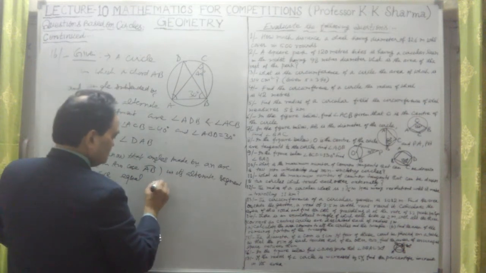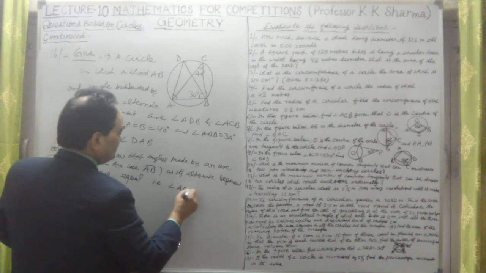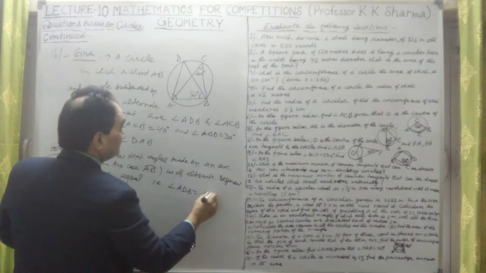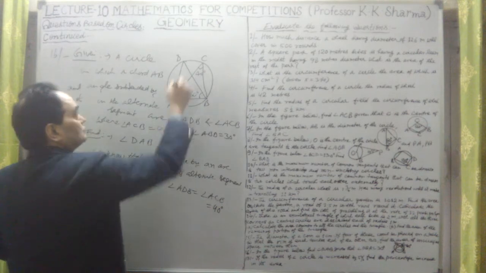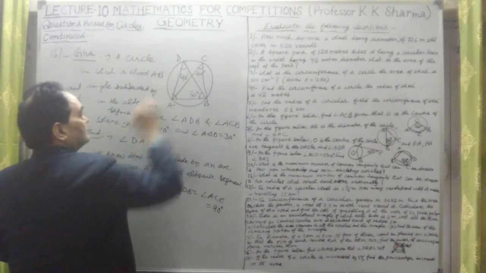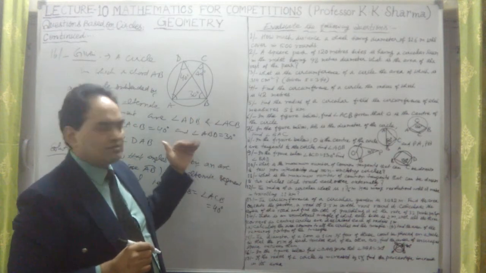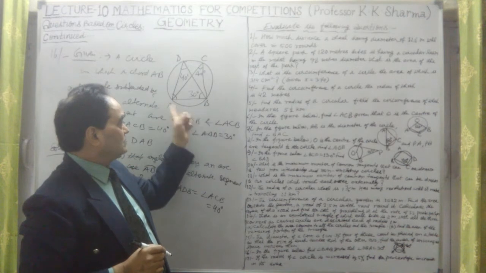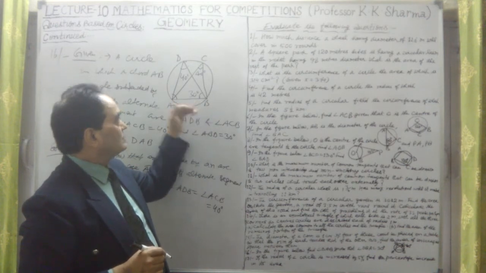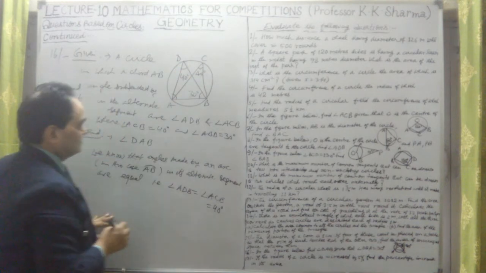That is, angle ADB is equal to angle ACB is equal to 40 degrees. So this angle is also 40 degrees. So these angles will be equal, 40 degrees, 40 degrees.